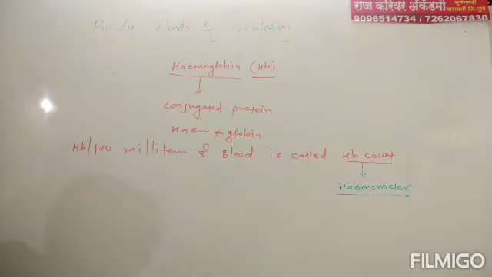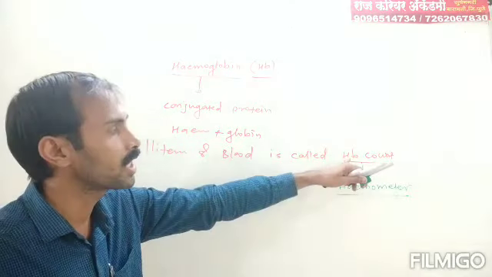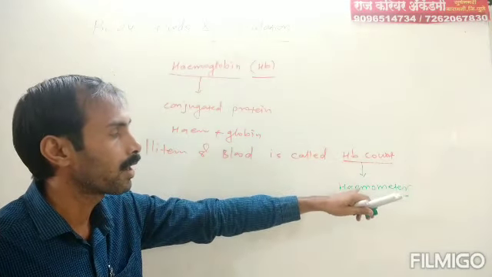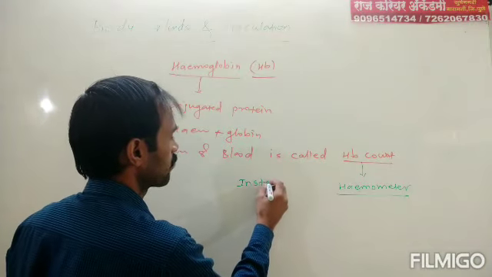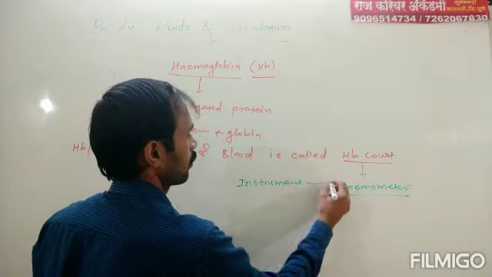The instrument used for the measurement of HB count is called hemometer. Hemometer is an instrument.